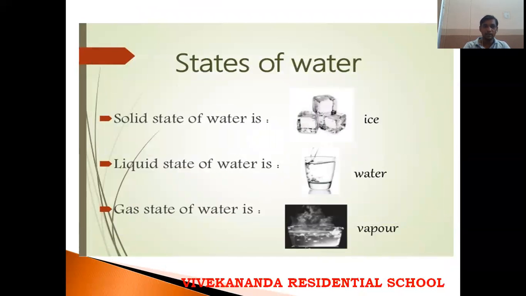See children, if you boil the water, after some time we will see some vapors coming out. If you place a lid on those vapors, within 2 or 3 minutes we will see some water droplets formed. Not only this, if you take a cool water glass and keep it outside, on the surface of the glass you will see some water droplets. From where did these water droplets come? They come from the Earth's atmosphere. That means in the atmosphere also, water is present in the form of vapor.